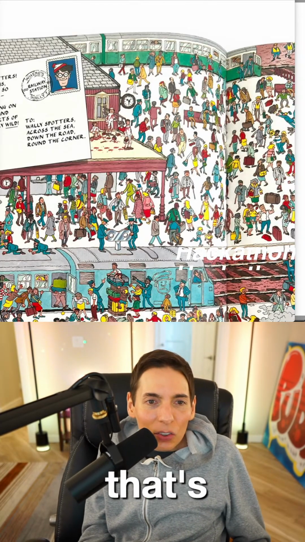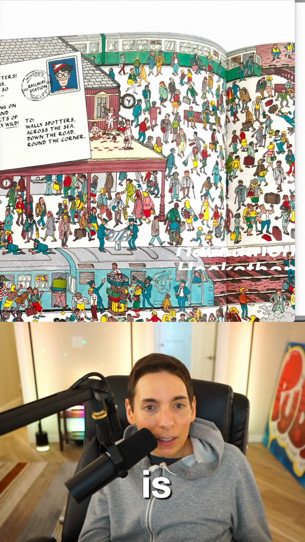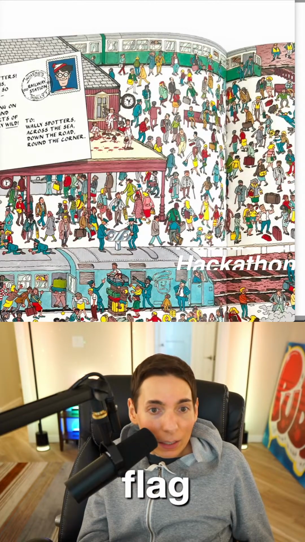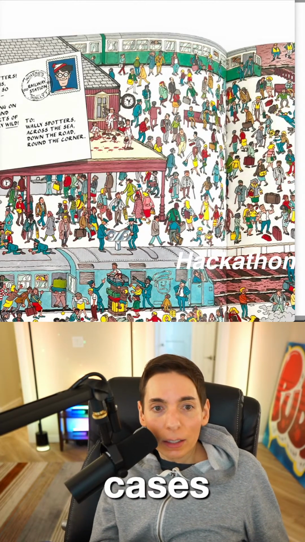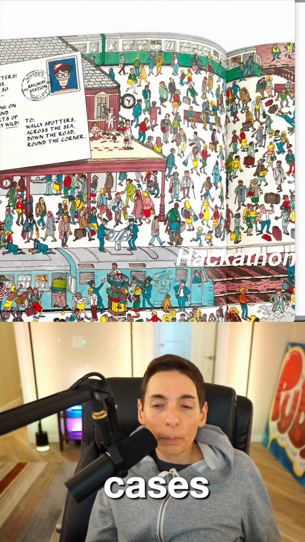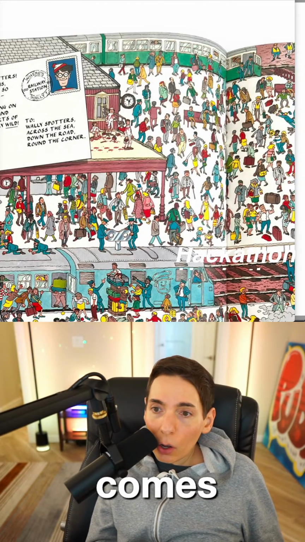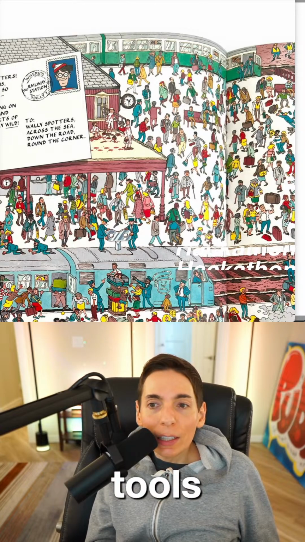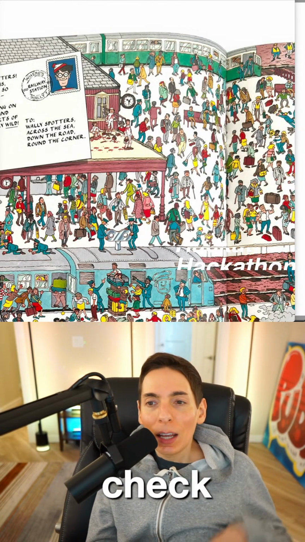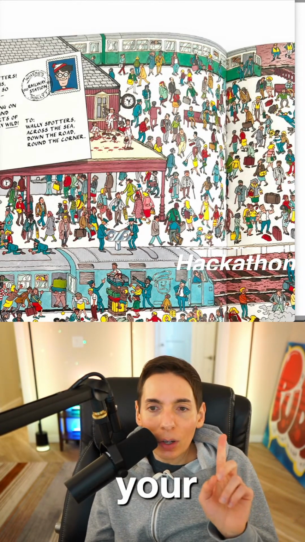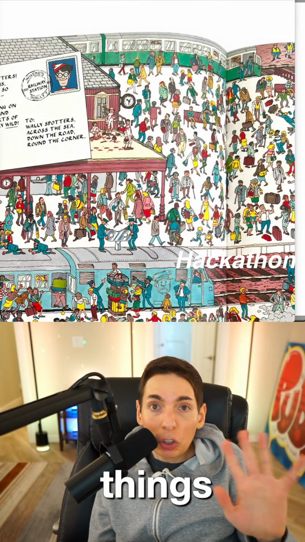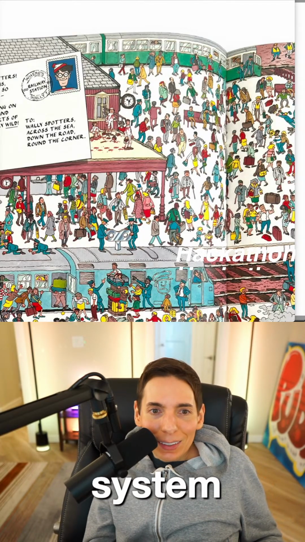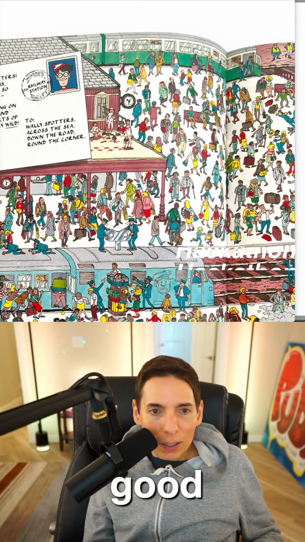That's crazy. CNM, is Kali Linux used for hackathons and capture the flag? It is in some cases. Kali Linux is a Linux distro that comes pre-installed with a lot of pen test tools, penetration testing tools for security checks, checking to see if your company, your AI, your API, all the things are secure. Kali Linux is a really great operating system for that. It's really good.